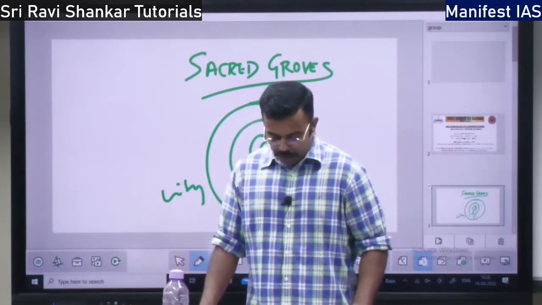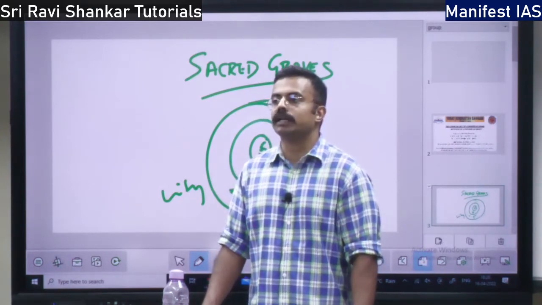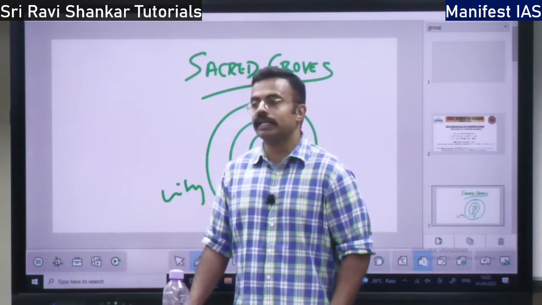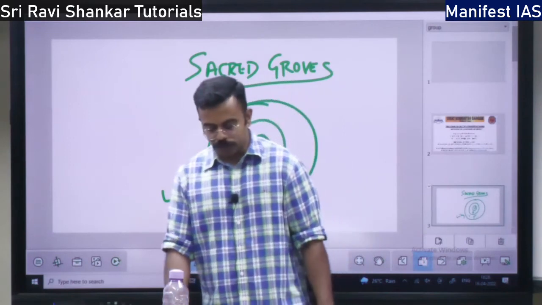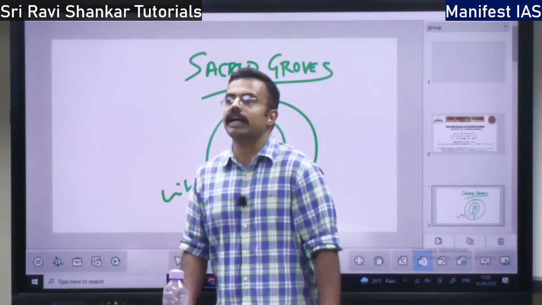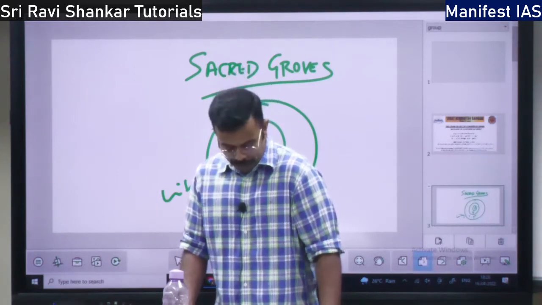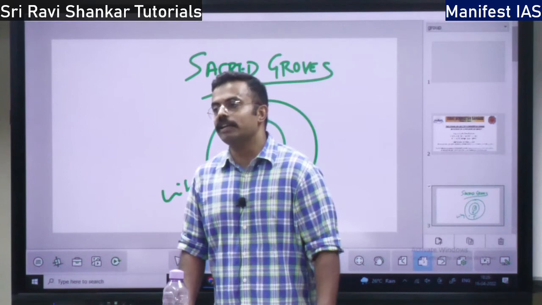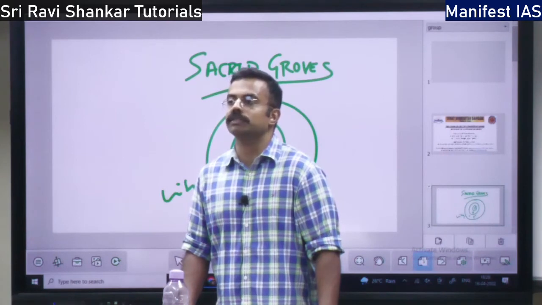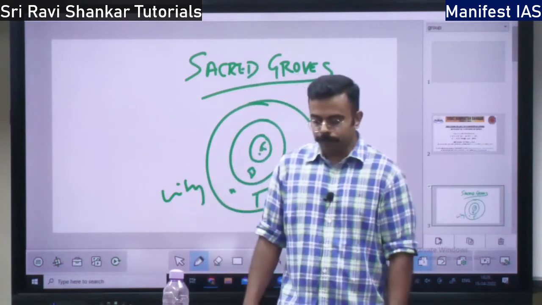Next we have the concept of the World Network of Biosphere Reserves. I told you we have an International Coordinating Council. It is the governing council of the Man and Biosphere Program. So how do they designate the Biosphere Reserves? Individual countries are going to request them, please designate this area as a Biosphere Reserve, right? So if there is any violation, if you carry out hunting, if you harm the environment in the Biosphere Reserves, then that area will be delisted, right, that will be removed from the biosphere reserves.